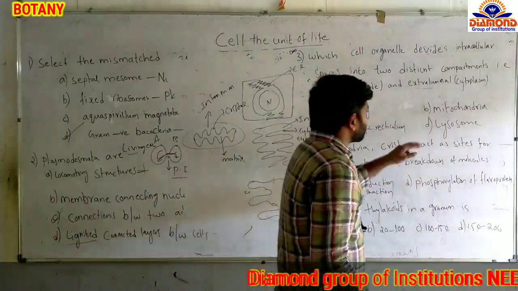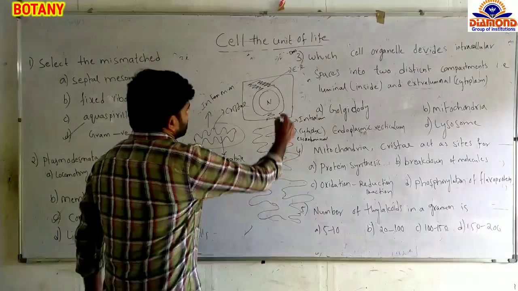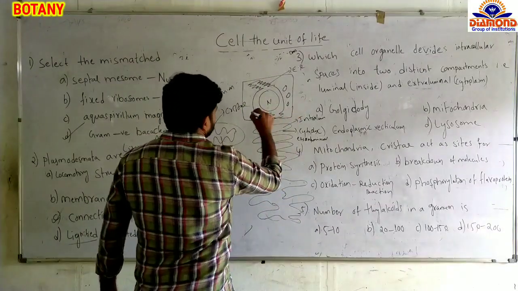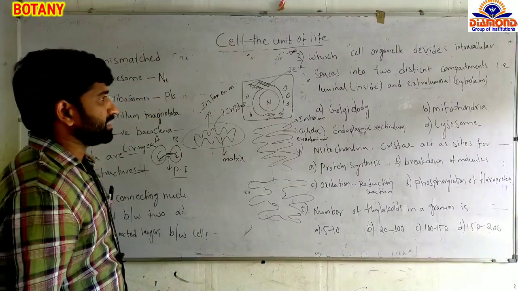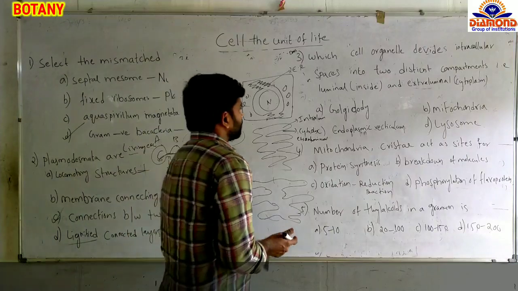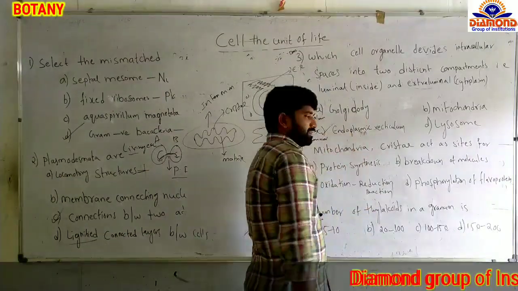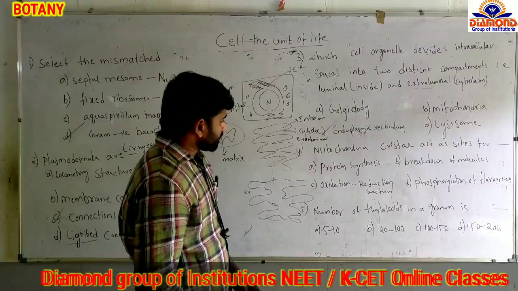And option D, lysosomes. Lysosomes are specialized button-shaped structures seen in the cytoplasm. These also do not have any intraluminal and extraluminal spaces. So out of the given options, the answer is C, endoplasmic reticulum. And next question.